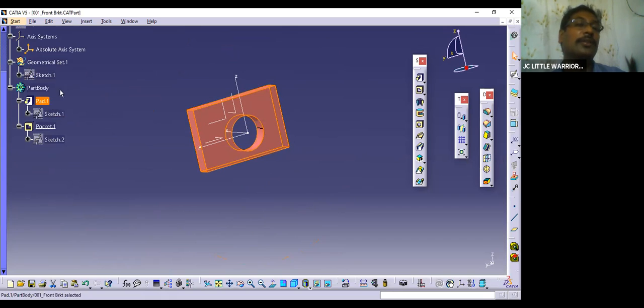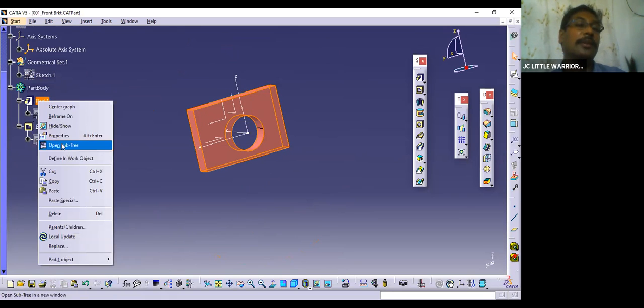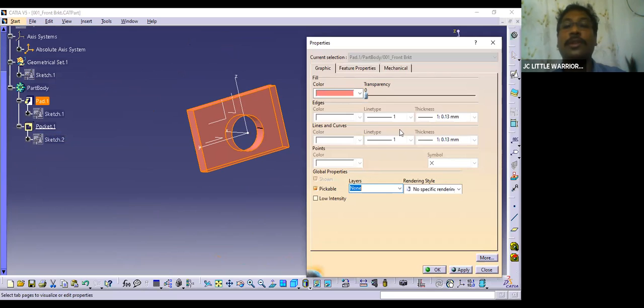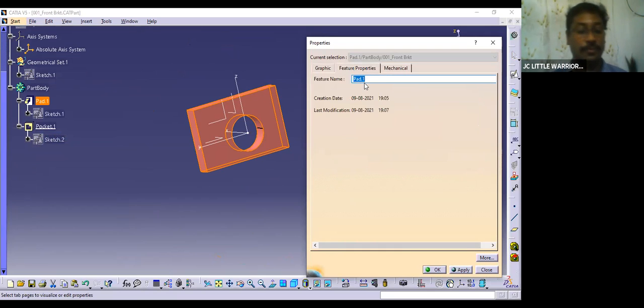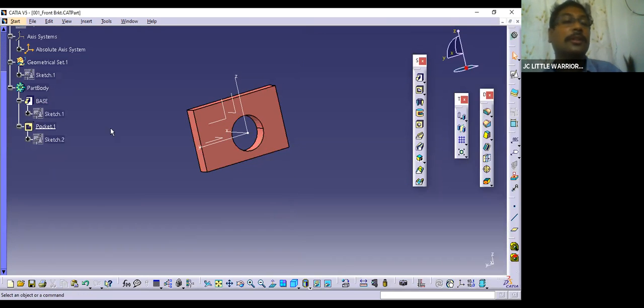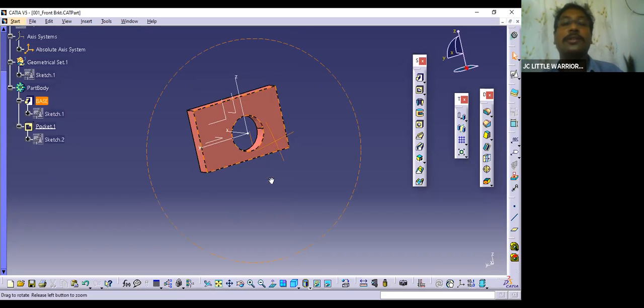Okay, so here you can see you also can rename it. Okay, what exactly is this? What you want to say? Base. This is the base. Okay, and what is this? Pocket one. Okay, if you want, you can keep it like this, or else you can rename it.